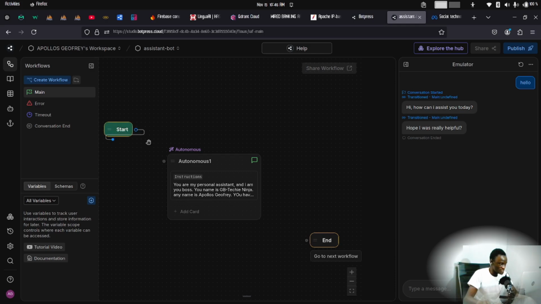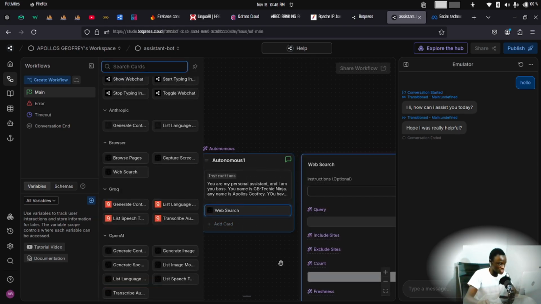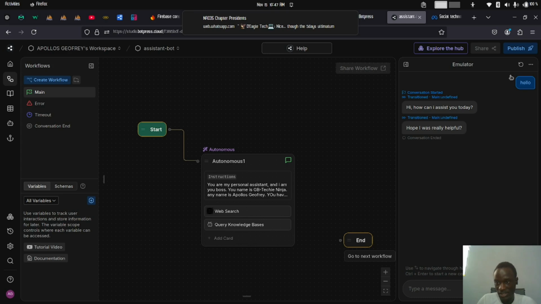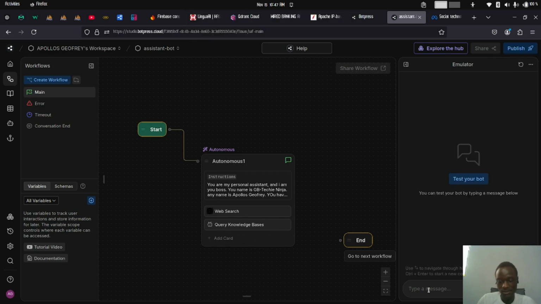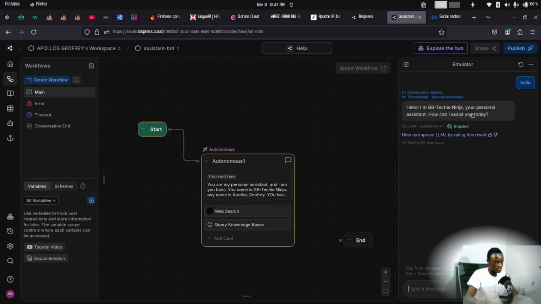So initializing this autonomous node from the start, and then we need to add a card, maybe a web search capability, meaning it should be able to search the internet, and then maybe some more capabilities to extract information from the knowledge base. I'm going to play around with the knowledge base now, test out this bot again, and I just say maybe hello. Let's see how smart this is. Okay, it says, hello, I am GB-Techie Ninja, your personal assistant. How can I assist you today?